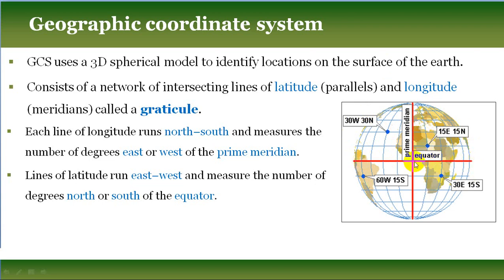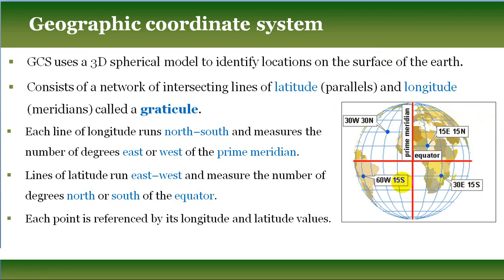This horizontal line is called the equator, where the latitude value is 0 degrees. All other latitude values we measure from the equator line, towards the north, 15 degrees north, and towards the south, 15 degrees south.